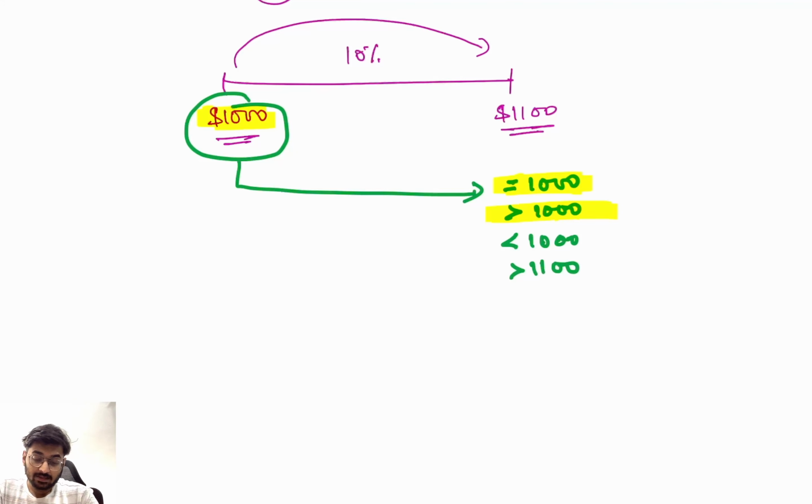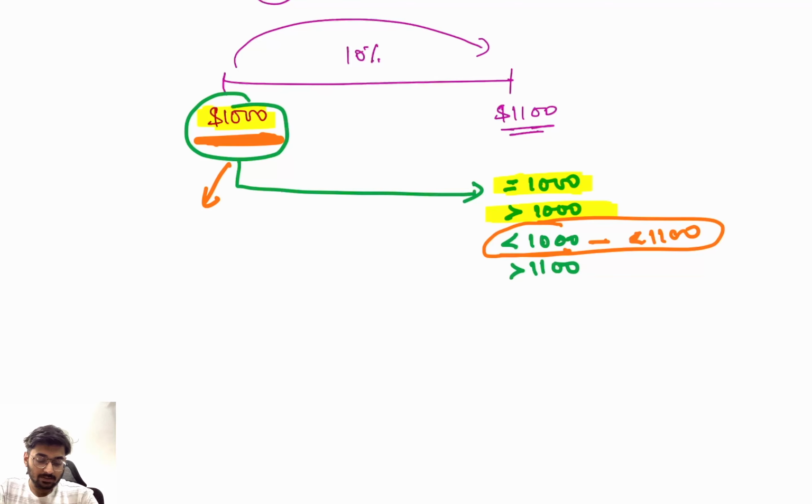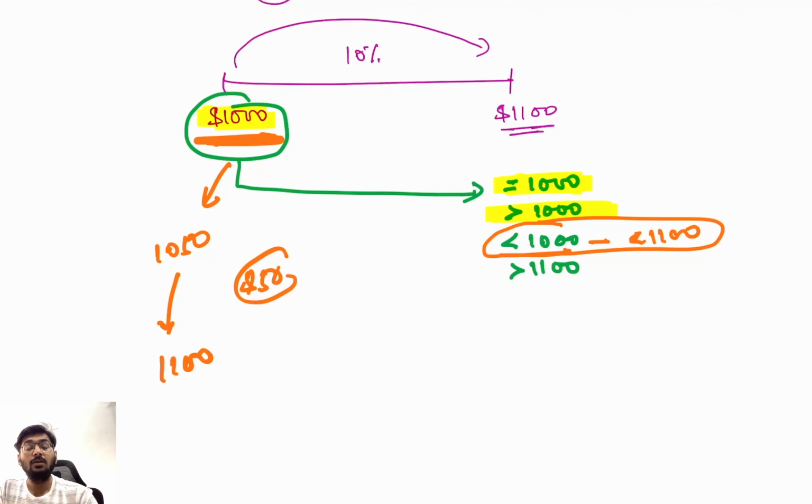If it is greater than 1000 but less than 1100, still you are losing some portion of it. Suppose you have invested 1000 and you got say 1050. How much do you have to pay from the one you have borrowed? 1100. That means you have to pay $50 out of your own pocket. That means it's a loss to you.